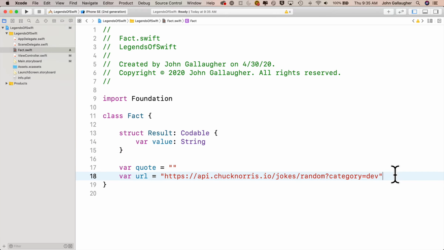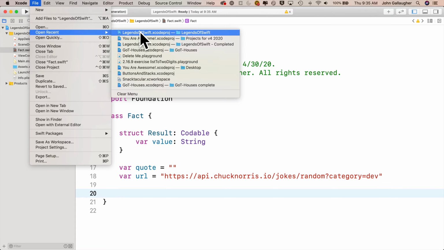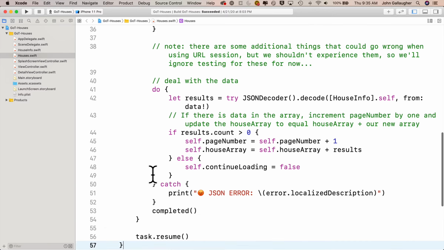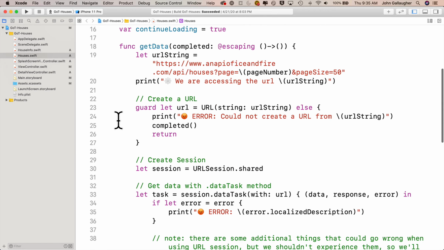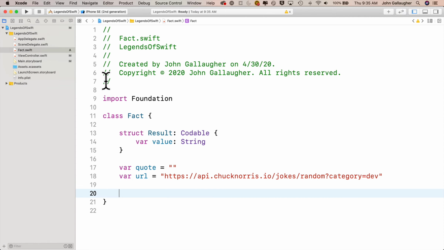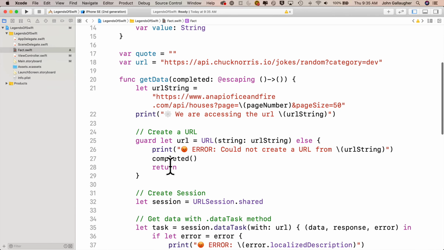And now for my students, you've been writing really reusable code for most of the semester, so what I'm going to do is open up one of my older projects, the Game of Thrones project, and grab my getData function from inside of there. Inside of my Game of Thrones project, I'm going to go into Houses.swift, find the whole getData function, highlight it, copy it with Command C, then I can close up my Game of Thrones project and head back over to my Legends of Swift project, and I'm just going to paste this getData into my Fact class.